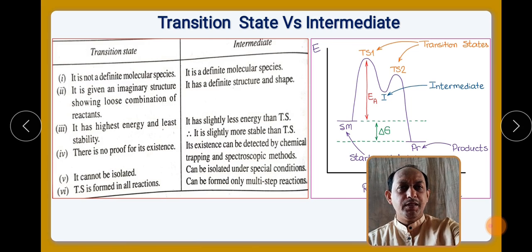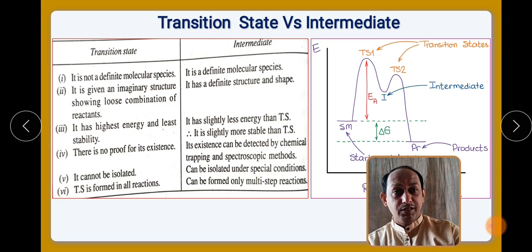So what is the difference between a transition state and an intermediate? A transition state does not have a definite molecular species. It is always considered an imaginary structure showing a loose combination of reactants, but an intermediate does have a definite structure and shape.